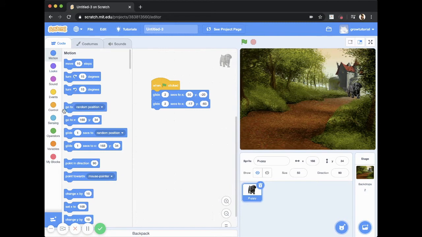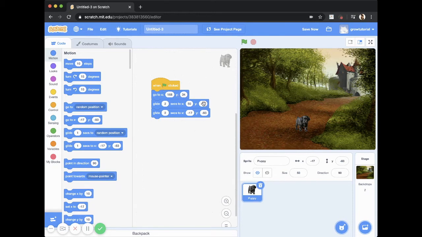Let's use this function here, go to. So I want him to start at that point and then glide to this point and then glide to this point. Now let's start again and see. Perfect. Now, let's say I dump him here and then I hit the green flag. What's going to happen? Again, he's going to start from that point, glide, and then glide to this point.